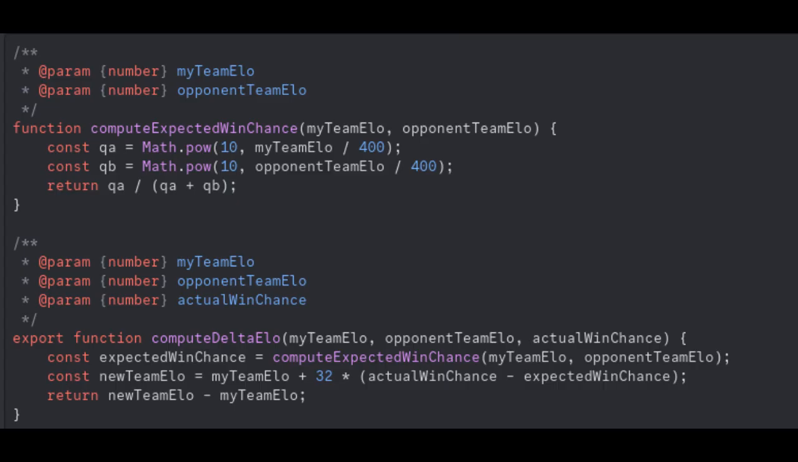Here is the ELO code. This code updates a team's rating, ELO, after a game. Compute expected win chance finds how likely your team is to win based on both teams' ratings. Compute delta ELO uses this chance and the actual game result to adjust your team's rating.